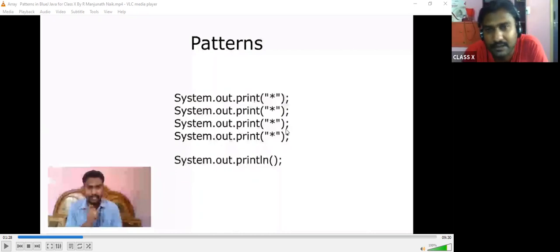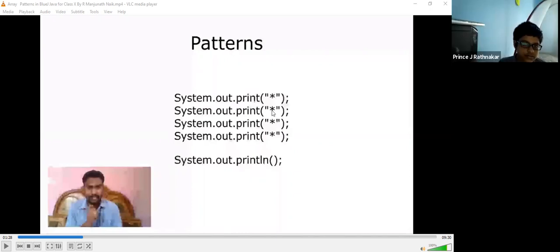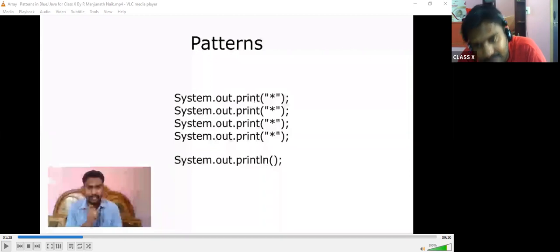You have seen this. Try this in your BlueJ compiler. Hope you have downloaded the software BlueJ and JDK. Download, type this program and check once what will come. It will come in different lines. So why? Because System.out.print star, every time this will invoke println here. Second time, one below the other. Second star will print and ln. Again third star print and ln. Fourth star print and ln.